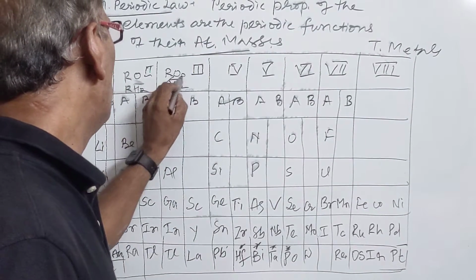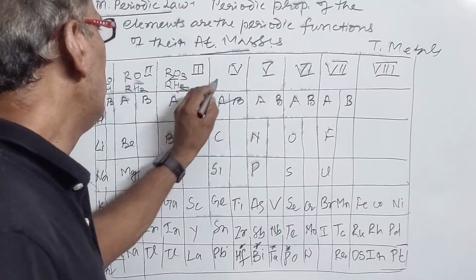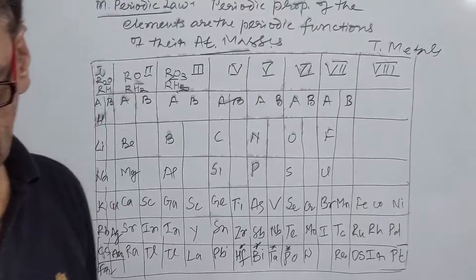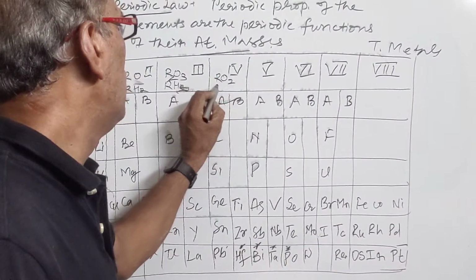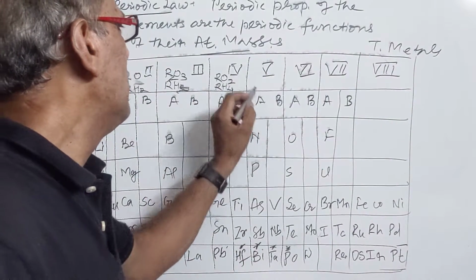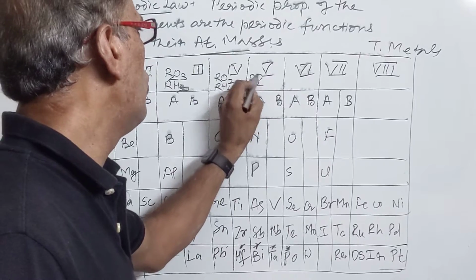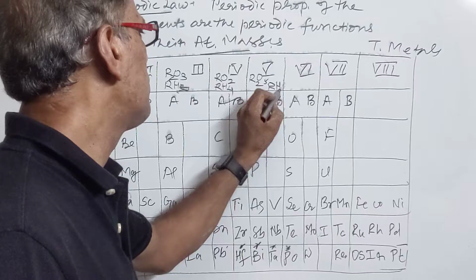Then we have R2O3 for the third group and RH3. Then the fourth group forms RO2 and RH4. Then the fifth group forms R2O5 and RH3.